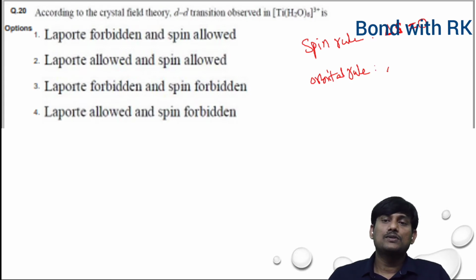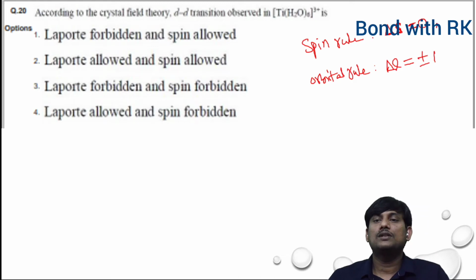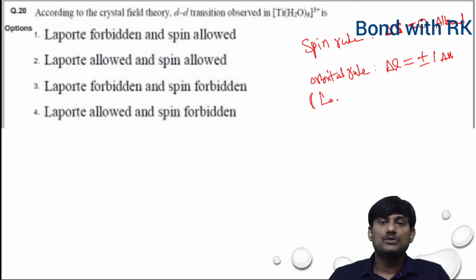For the orbital rule, delta L should be plus or minus 1. Then only the transition is allowed. If delta S is equal to 0, allowed. Delta L is equal to plus or minus 1, allowed. The orbital rule is also called the Laporte rule.